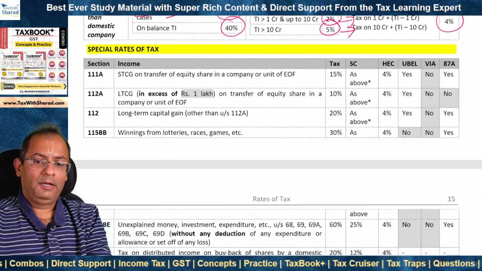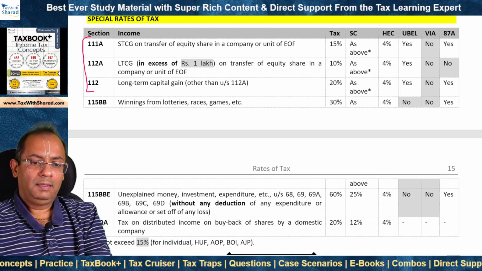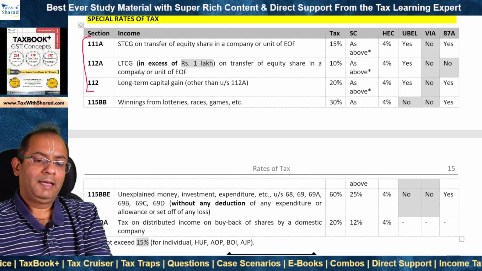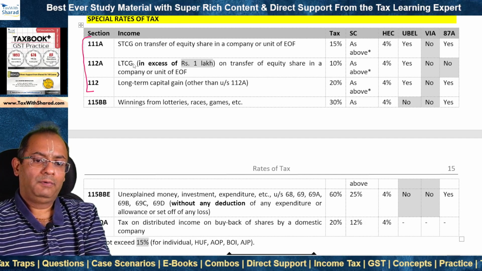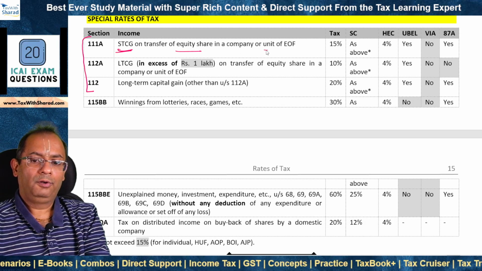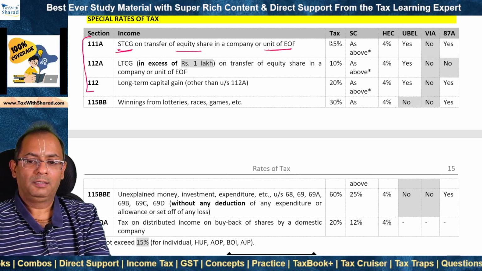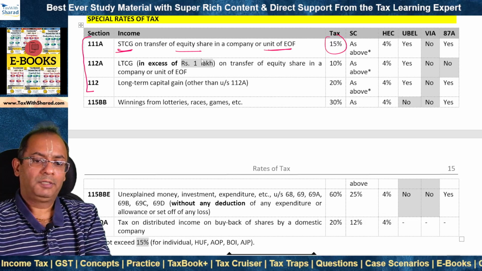There are certain special rates of tax applicable as far as capital gains is concerned. These are taxable at special rates under these three provisions. Under section 111A, short-term capital gain on transfer of equity share in a company or unit of equity-oriented fund, a concessional rate of 15% applies.